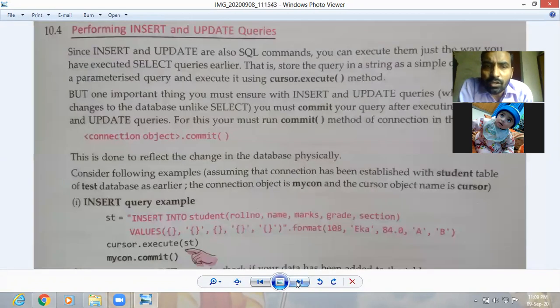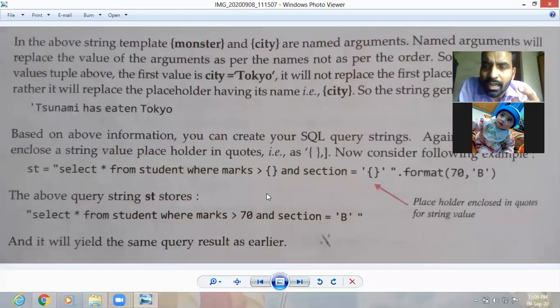So yesterday I told that example like this, what is given here. Today I am going to show the same thing with the help of input. That means if we are giving the input during execution time, then how can we give that value in our query? So let us see that. I am going to open Python.